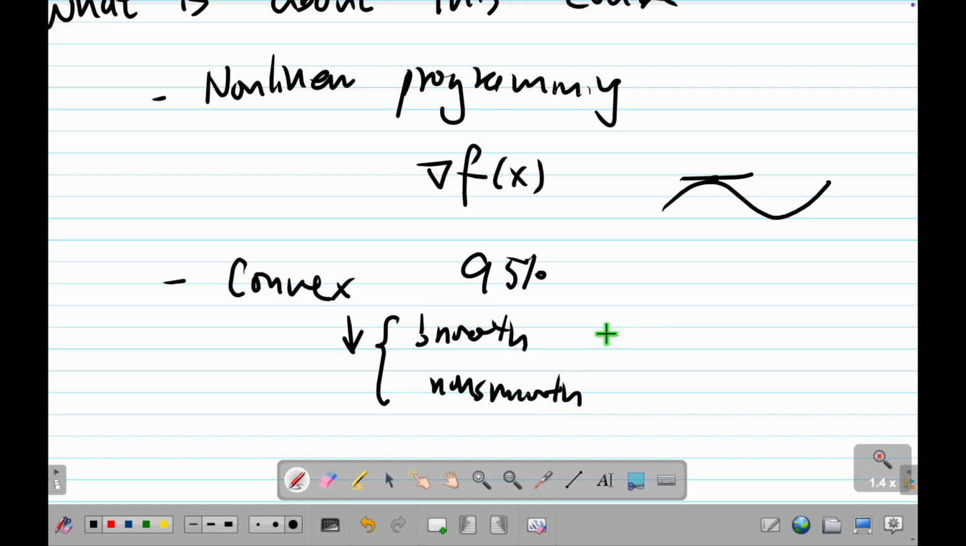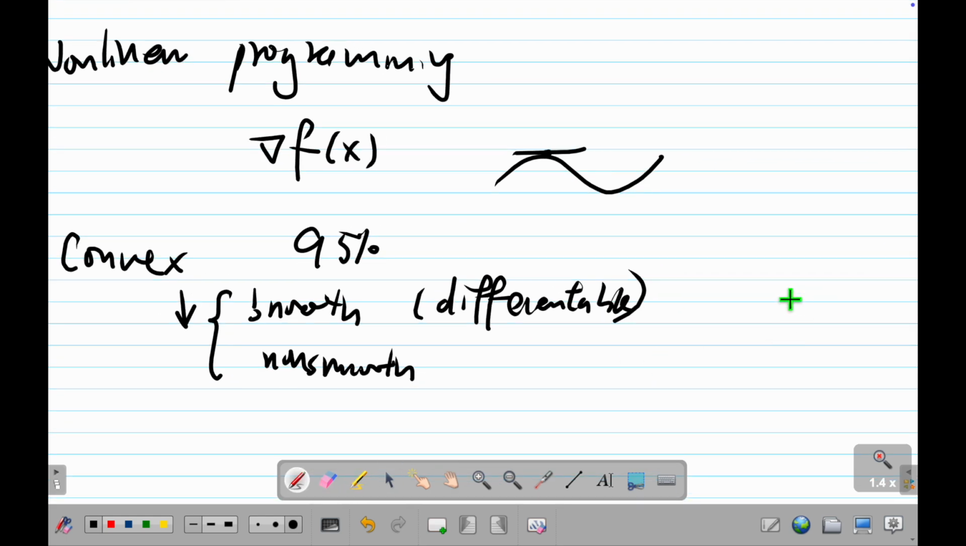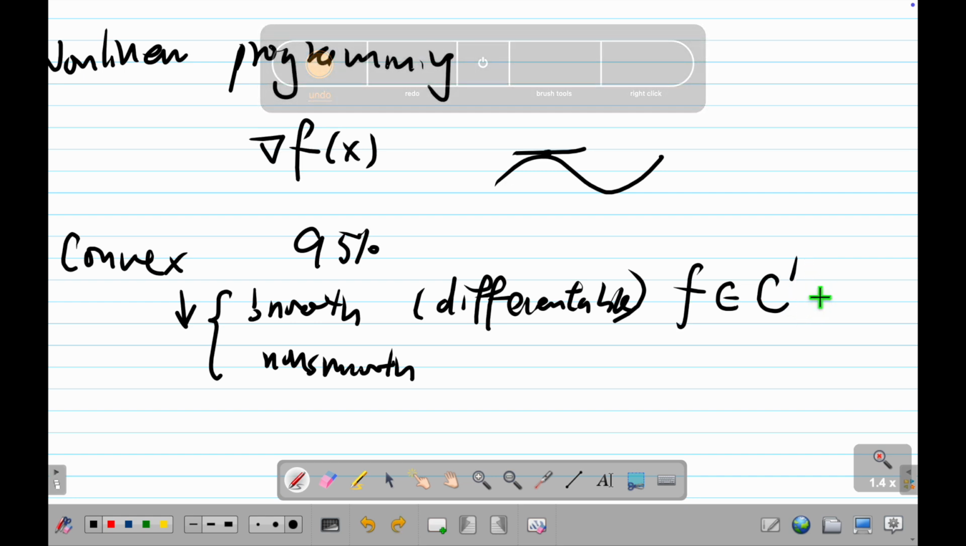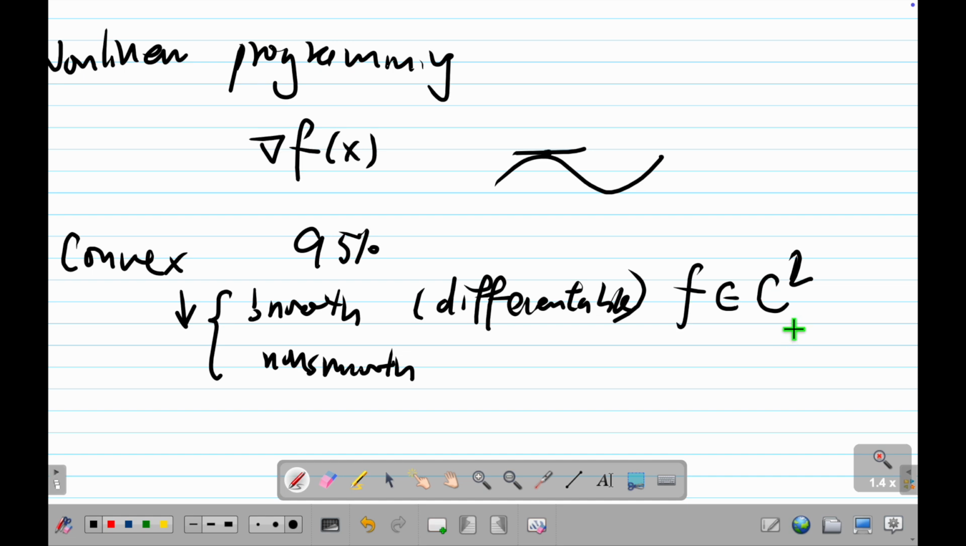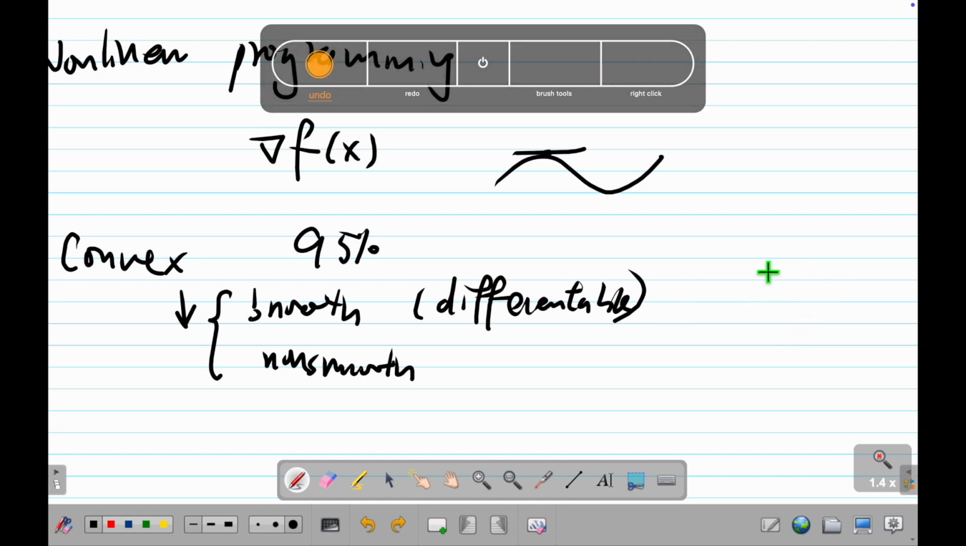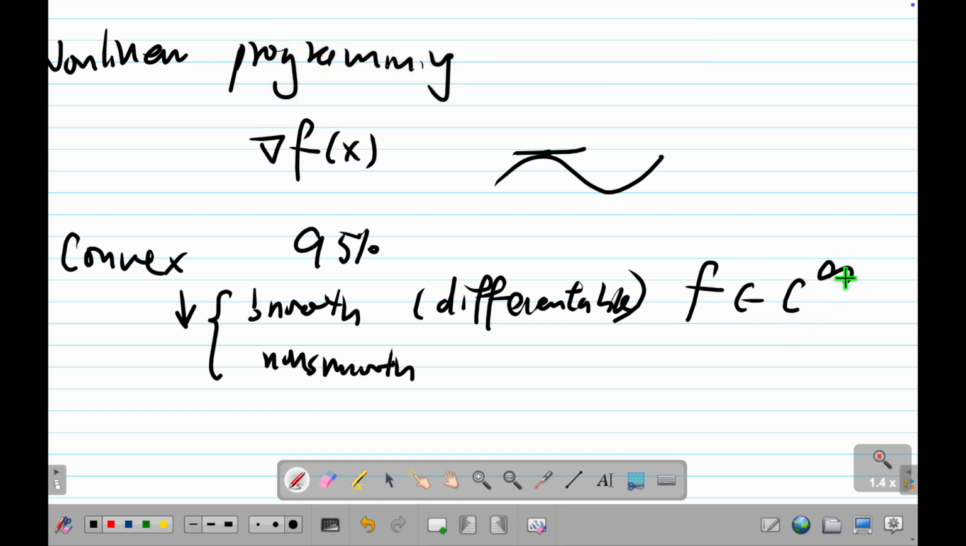So what is smooth and non-smooth? Smooth means differentiable. Or let's use a mathematical notation, C1. A function f belongs to C1, continuous up to derivative 1. This means continuous up to first order derivative. This means continuous up to second order derivative. And classically, people call this a smooth function.